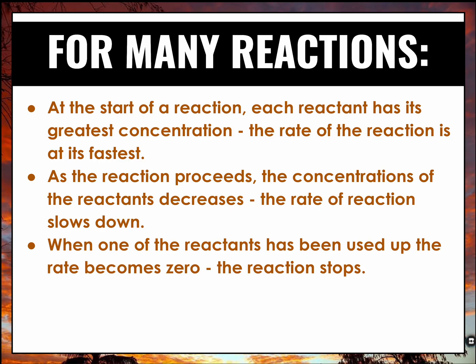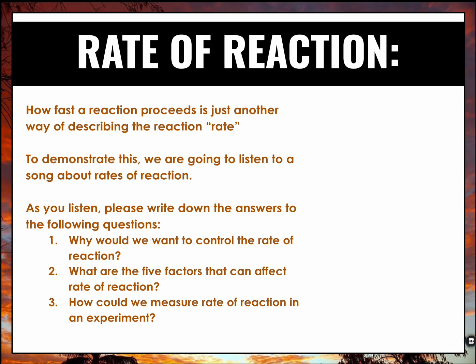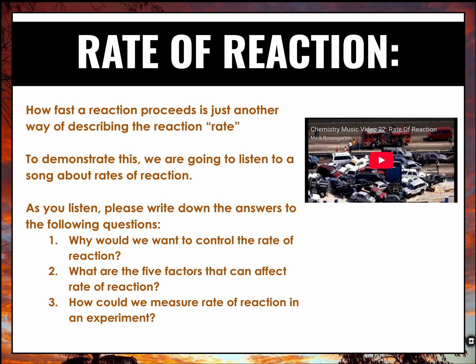As the reaction proceeds, the concentration of the reactants decreases, and therefore so does the rate of reaction, because if you're decreasing the amount of reactants you have, the rate of reaction will also decrease. Once one of the reactants has been used up, the rate becomes 0, and the reaction stops. When we say used up, we mean when the reaction has come to equilibrium. How fast a reaction proceeds is just another way to describe the word rate.